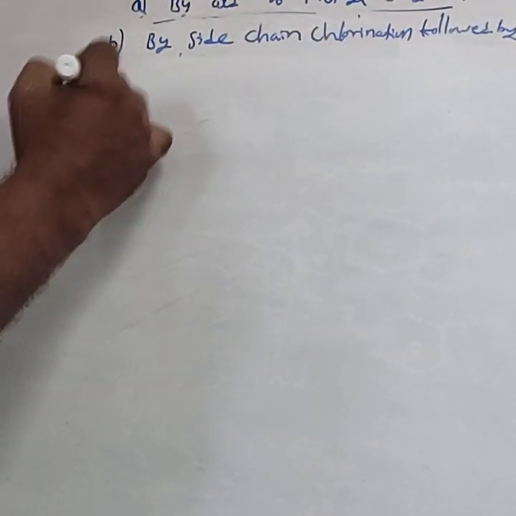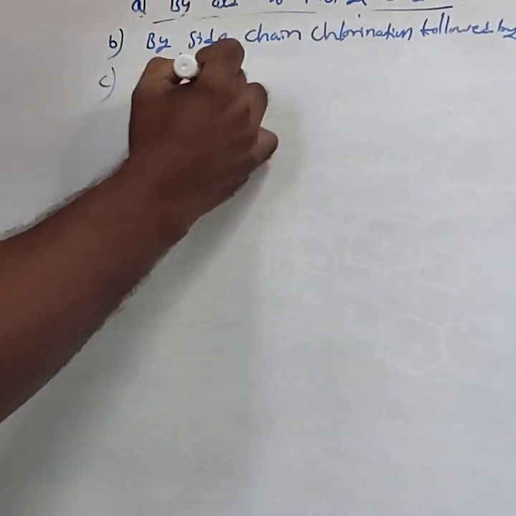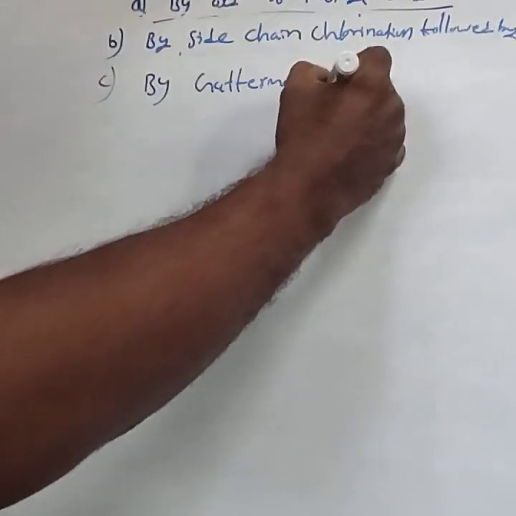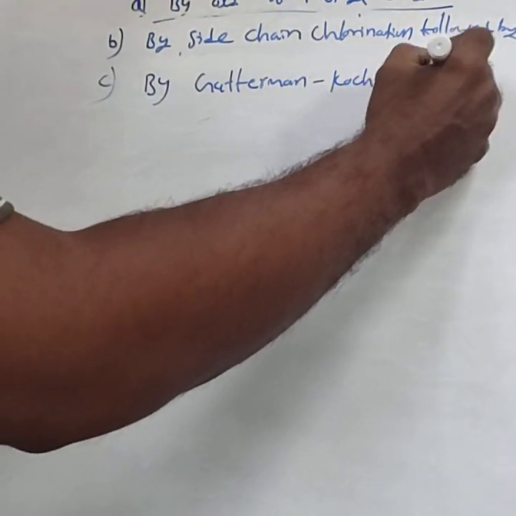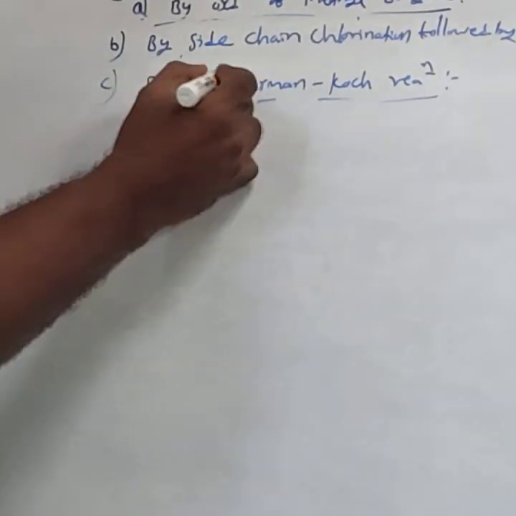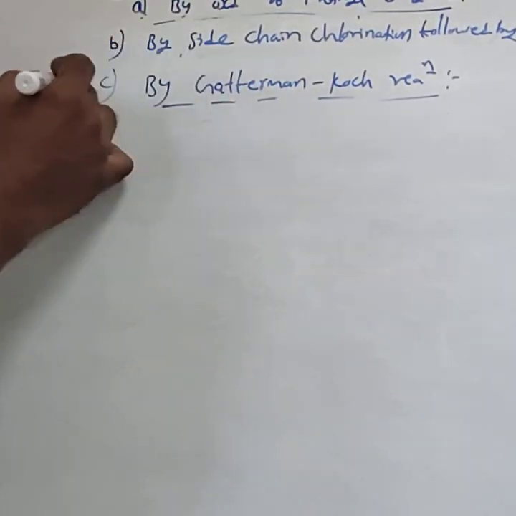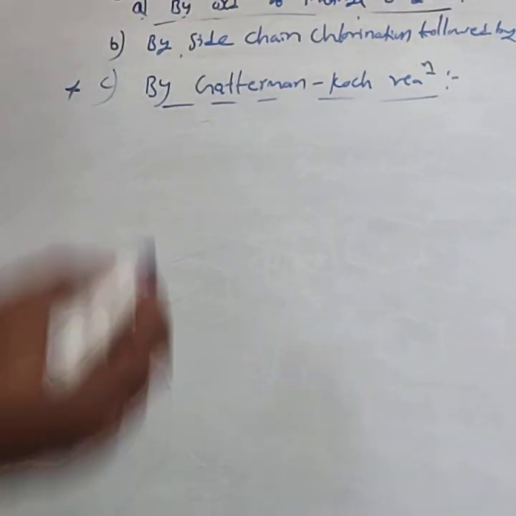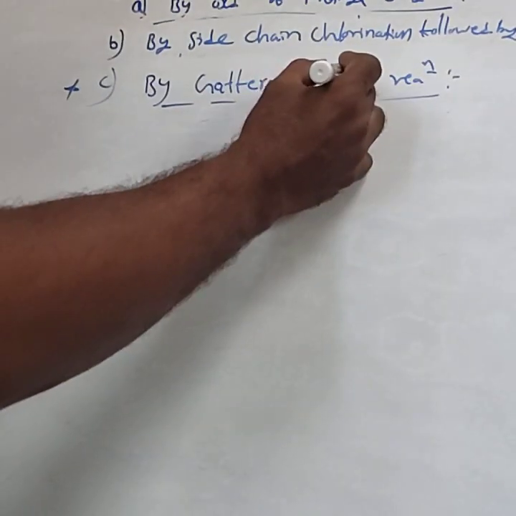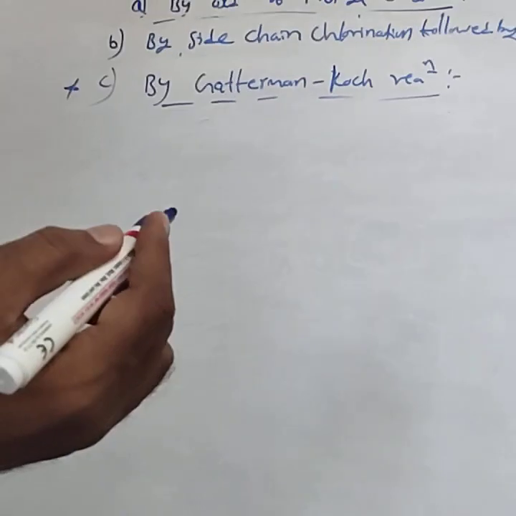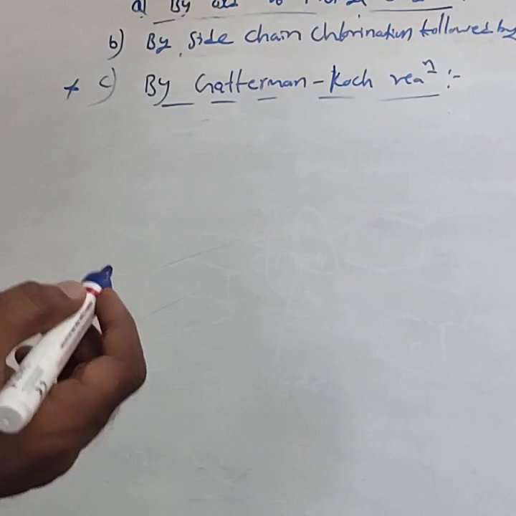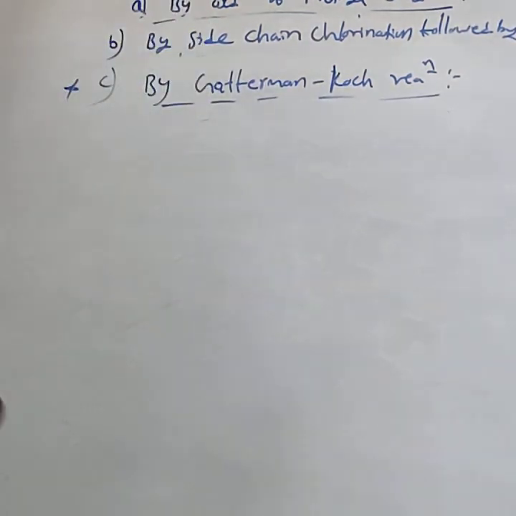Then the third method, this is most important, is the Gattermann-Koch reaction. This is very, very important. In the preparation of aldehydes, you have to follow, first, Rosenmund's reduction, and second, the Gattermann-Koch reaction. If you know these two, then you can practice other reactions. Otherwise, don't practice the special methods for the preparation of aldehydes. In board exam, they can ask either Rosenmund's or Gattermann-Koch reaction.